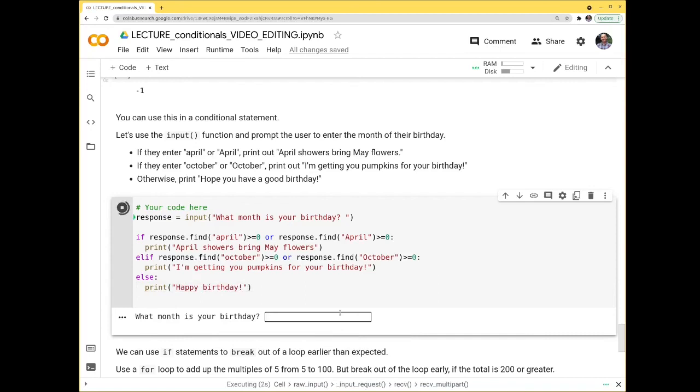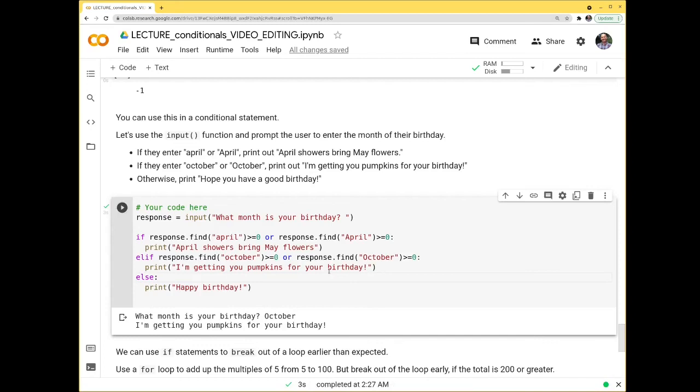What month is your birthday? Let's make sure we didn't break anything. April. I'll even have an exclamation point at the end. Is it going to find April? Yes. April showers bring May flowers. We'll run this again. What month is your birthday? May. Happy birthday. And if we put October, I'm getting you pumpkins. Yay.